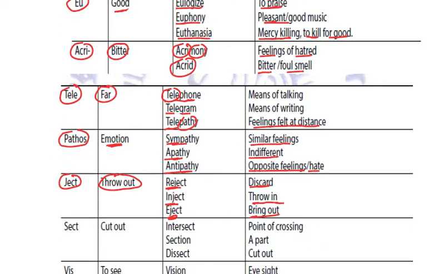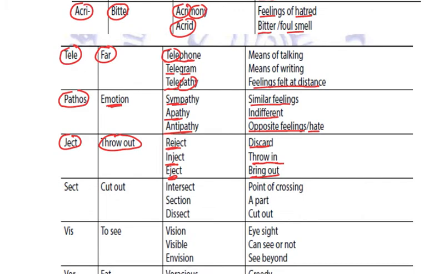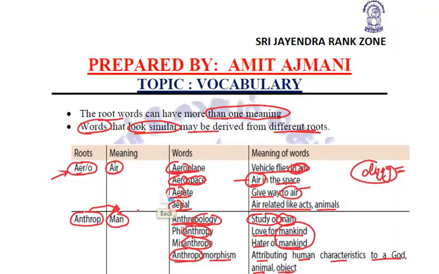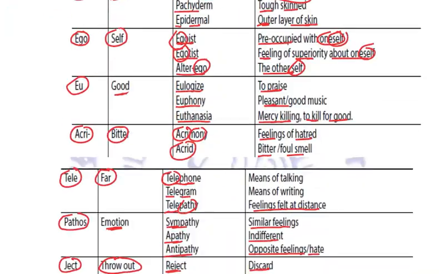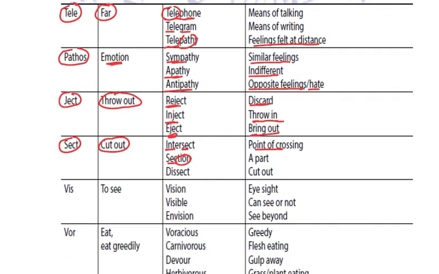Similarly, sect is a root word which means cut out. For example, intersect, that is the point of crossing where two lines cut each other. Section, that is a part.